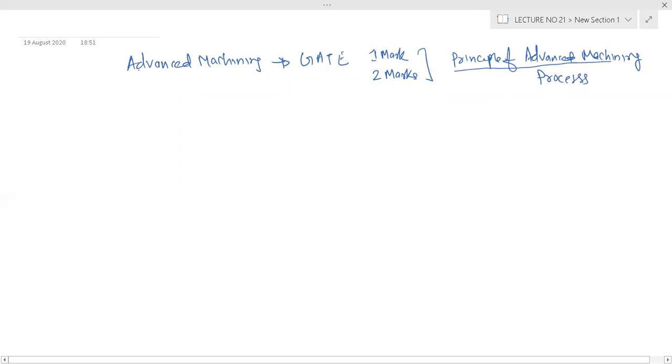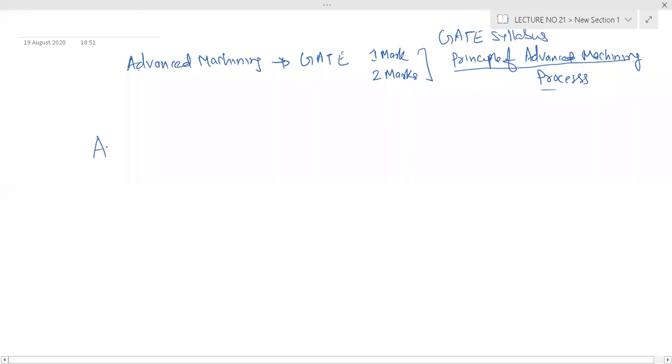This is your GATE syllabus. So generally 1 mark or 2 marks is asked, but we have to study at least 8 to 10 advanced machining processes. So today we'll start.